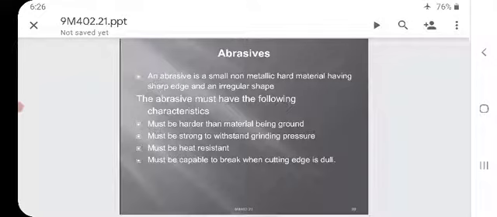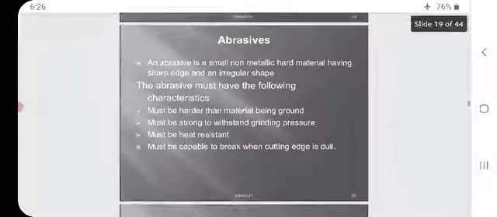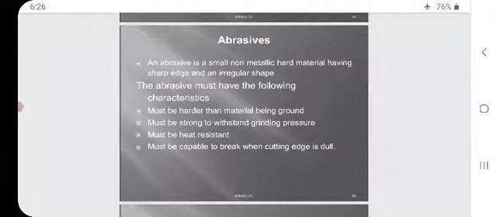That means the abrasive material will not have a regular shape. It will have an irregular shape.